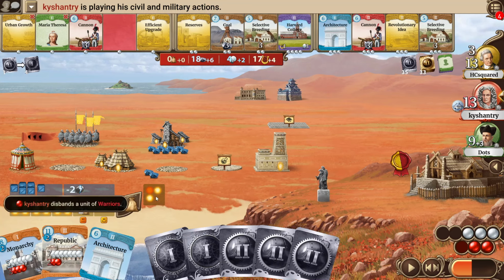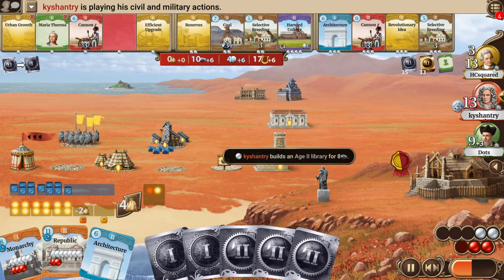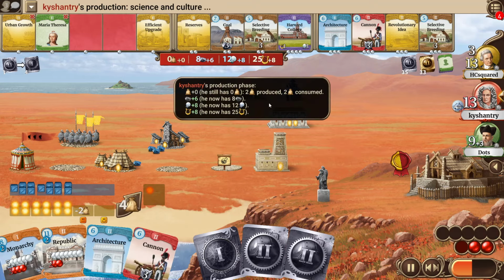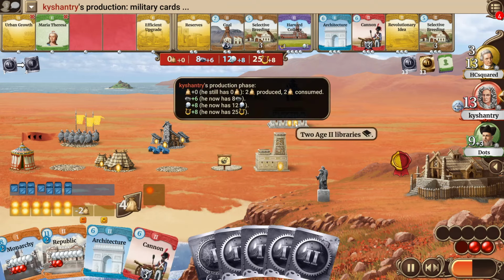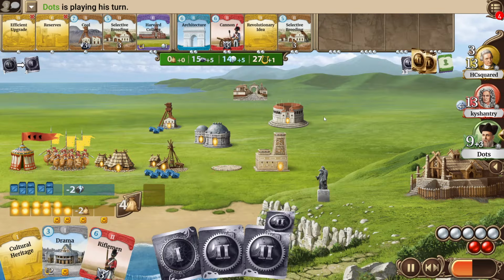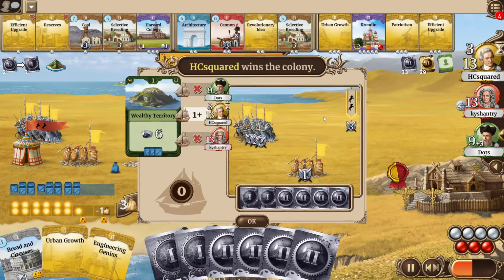And, oh, wait, is he actually just, I guess he's just building 2 journalisms, is even willing to disband a unit of warriors, interestingly, making him not the strongest any longer after his turn, but building 2 journalisms, and with building 2, that makes the difference between being able to go for the Republic already at the next turn or not, so he is now really forcing his quick economical development, and I think it might be the right choice. I guess he will also now take the cannons with his last civil action, yes. Also, of course, the journalisms are producing some culture as well, so he's now also sitting at 8 culture production.